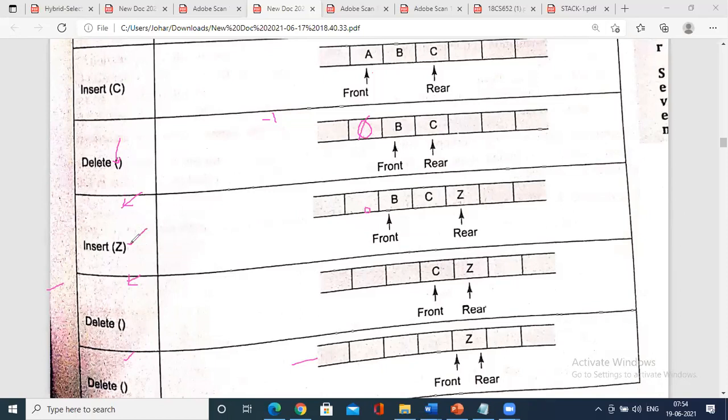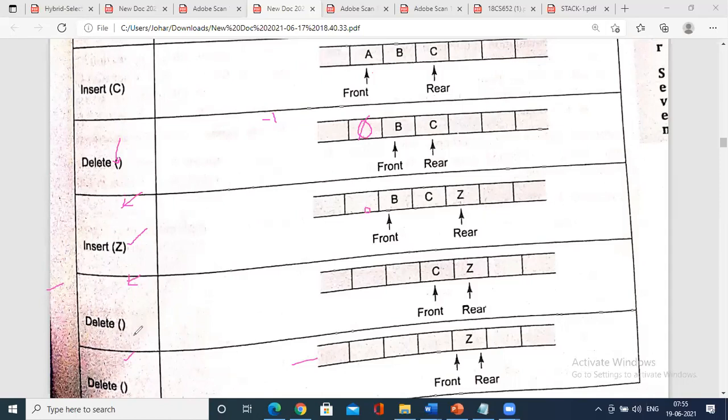So when you insert Z, Z will be added at the last of the queue, and rear will be moved, front will be fixed. So this is one of the beautiful scenarios he has given pictorially. If you understand this picture, following a program would be quite easy. So what I felt, comparing the same situation, he has written the code.